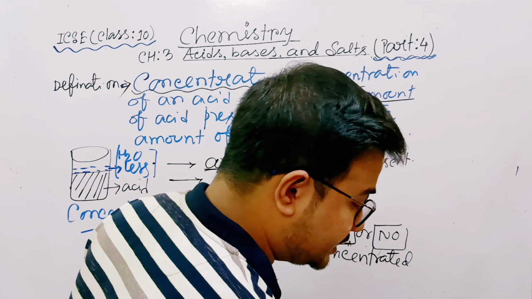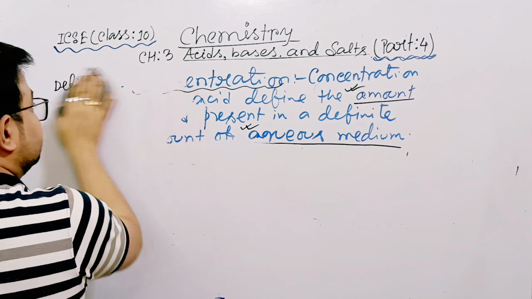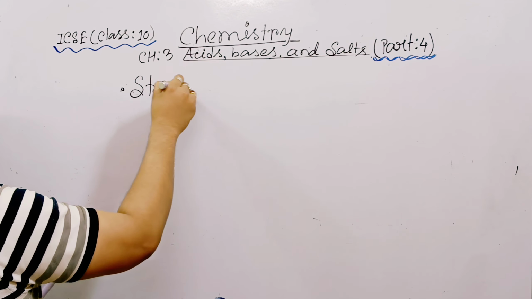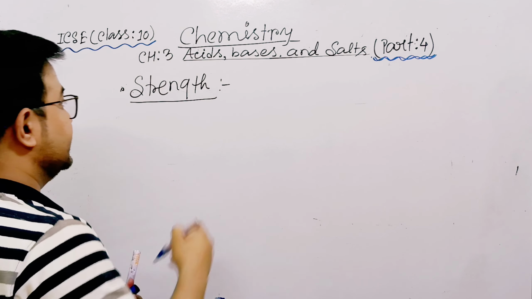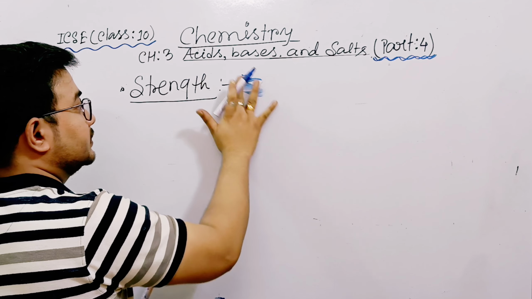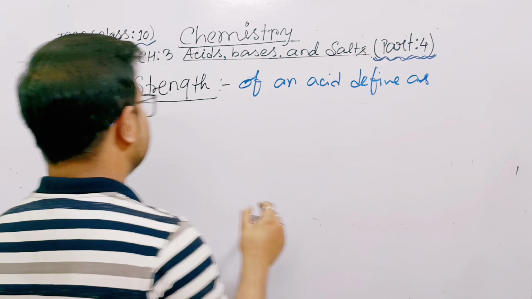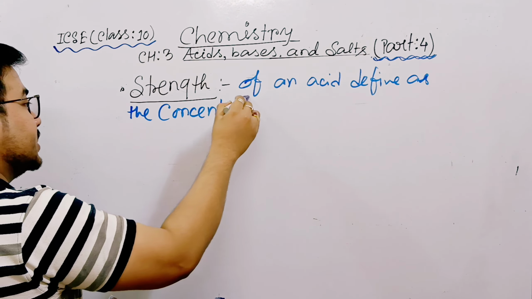Now, our next concept, what is the strength of an acid? See, next concept is strength. Strength of an acid. Strength of an acid is defined as the concentration of hydronium ion.